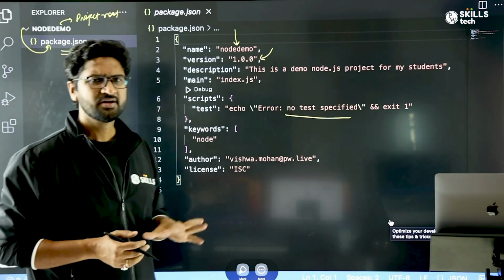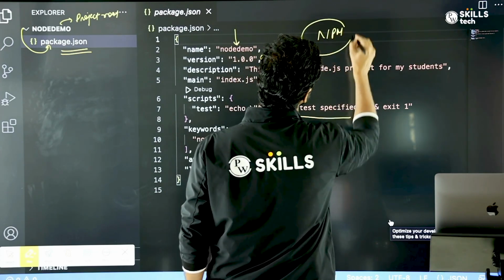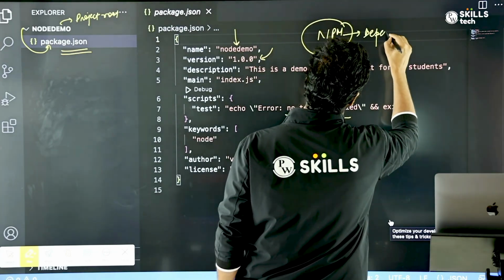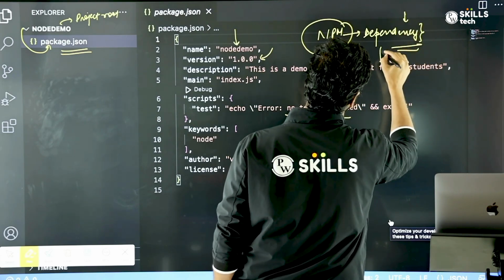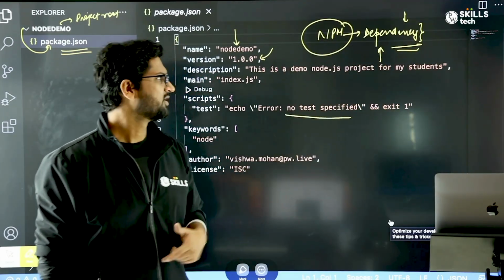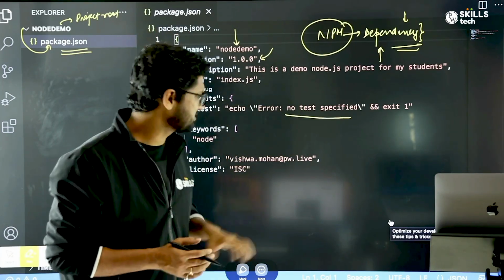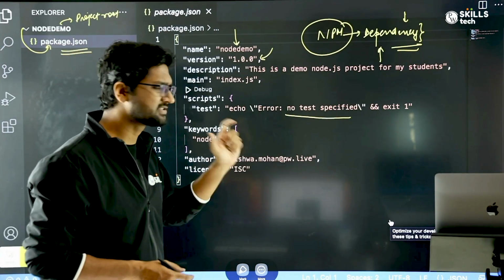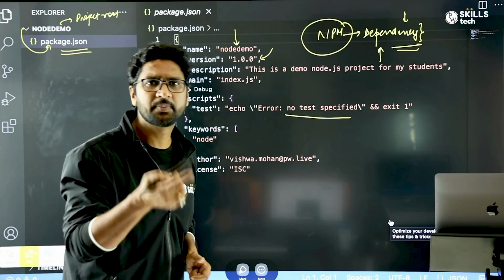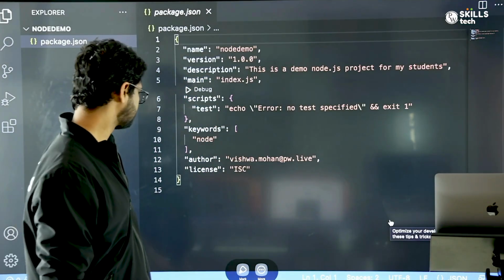I also said that one of the biggest uses of npm is dependency management, right? How do we do the dependency management? And how will this package.json structure change? Just look at how this package.json looks right now, and we'll take a quick look at how the structure will change once we add a dependency using npm. So we'll go and close this.